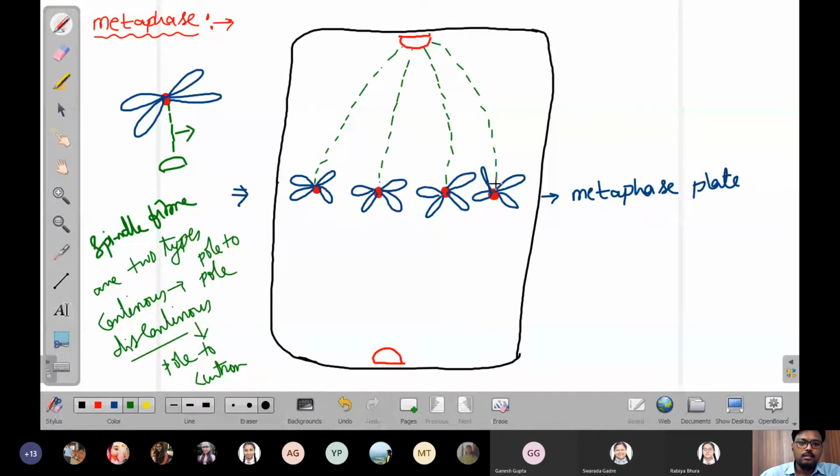These are the discontinuous spindle apparatus, which are connected with the centromeres of the chromosomes from the pole.